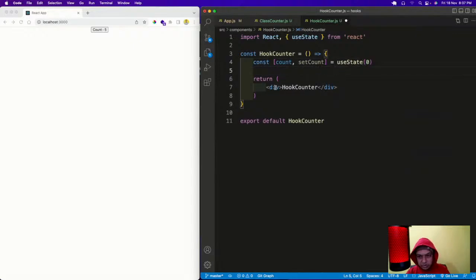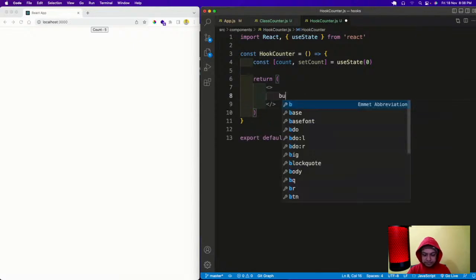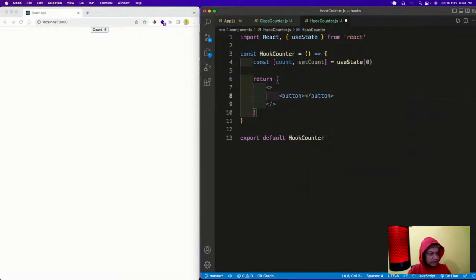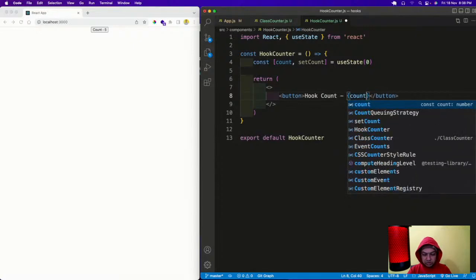Then I'm going to have this here. So I'll go here and do a button. Button will have a hook. Let me complete it, then I will tell the difference. Hook count, and this will be count.